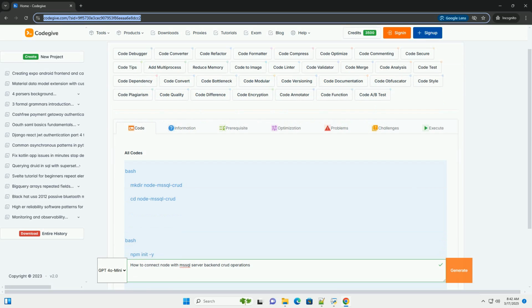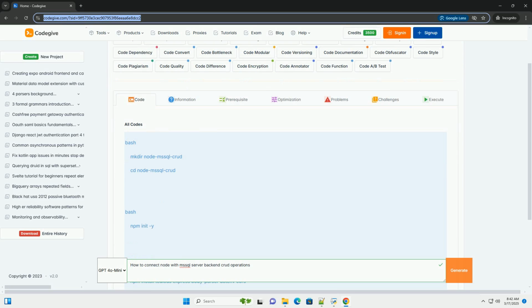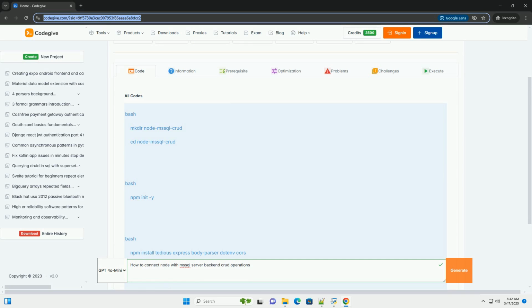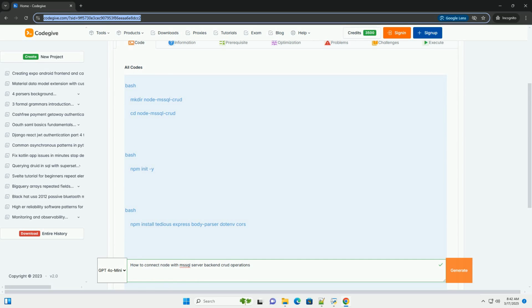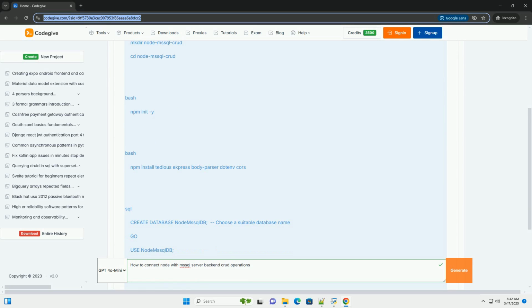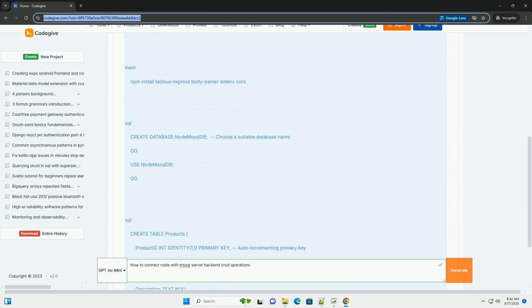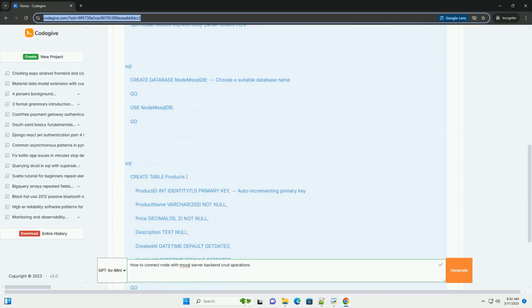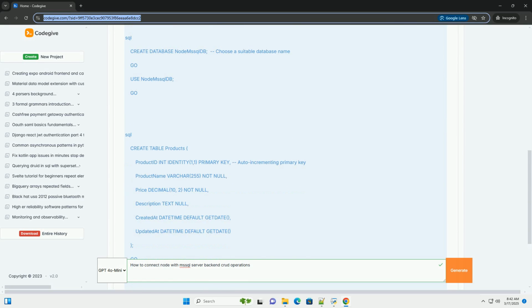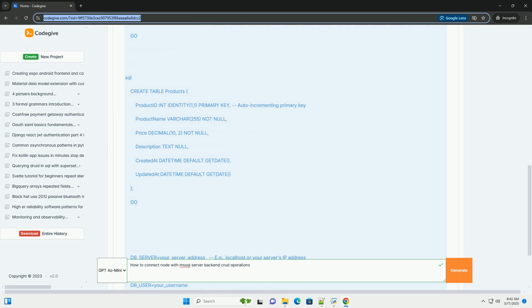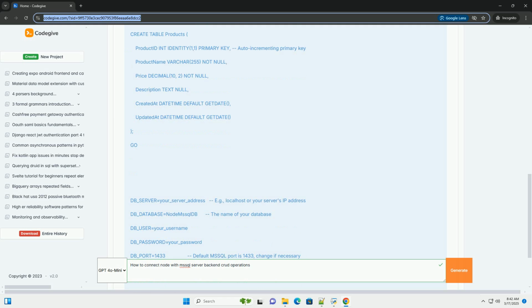OK, let's dive into creating a Node.js application that interacts with a Microsoft SQL Server, MSSQL, backend for CRUD (create, read, update, delete) operations. I'll provide a detailed tutorial with code examples, explanations, and best practices.